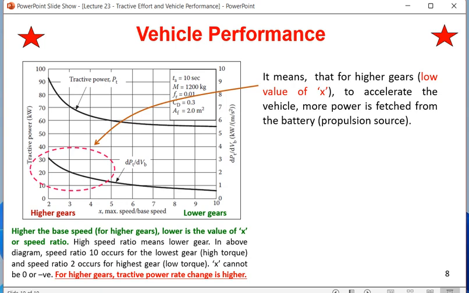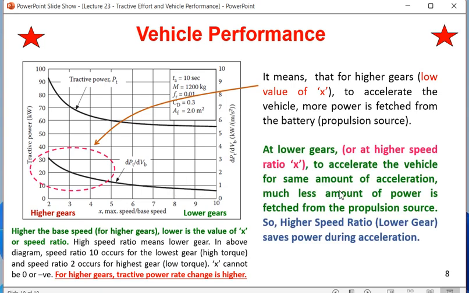So this is a very important thing. Whenever you are on the highway, driving very fast, if you try to change the speed further, you are taxing the battery more. So for higher gears, to accelerate the vehicle, more power is fetched from the battery or propulsion source compared to the lower gear. Lower gear means a higher value of x, high torque is already there, so you won't have to fetch more power from the battery because torque is already high.